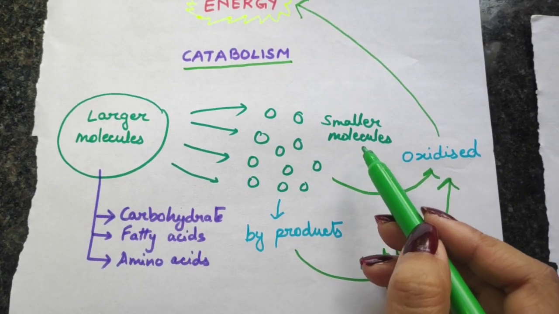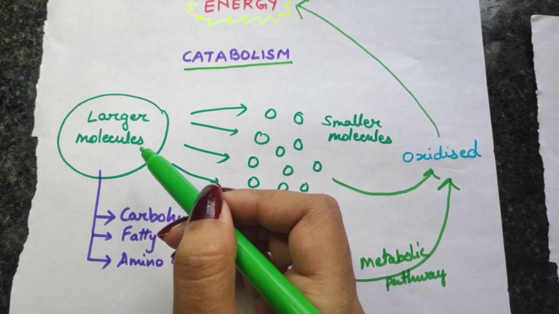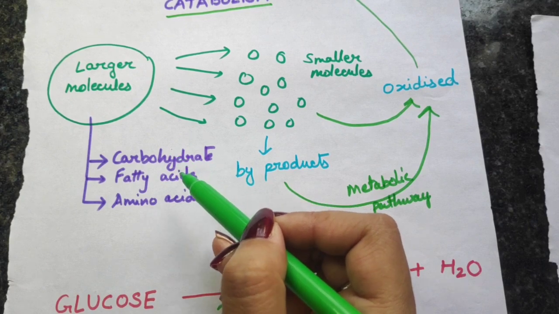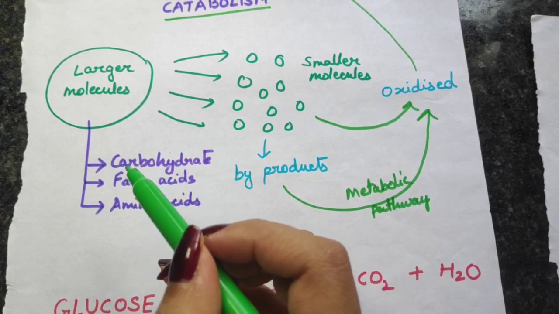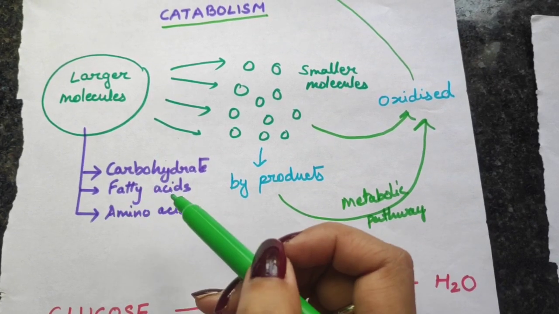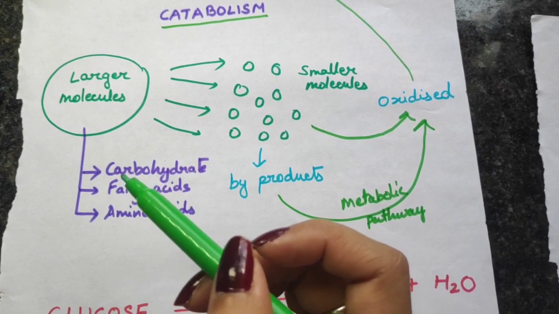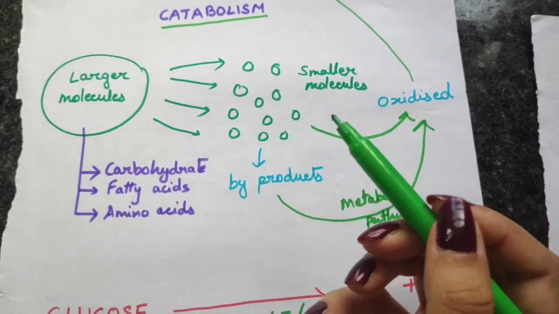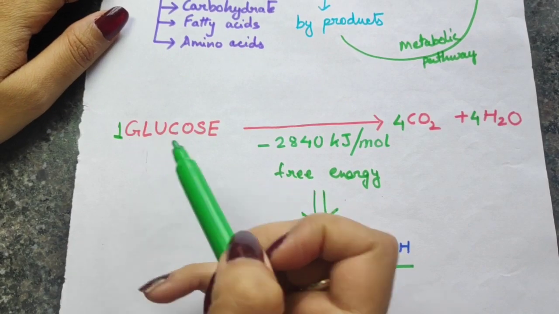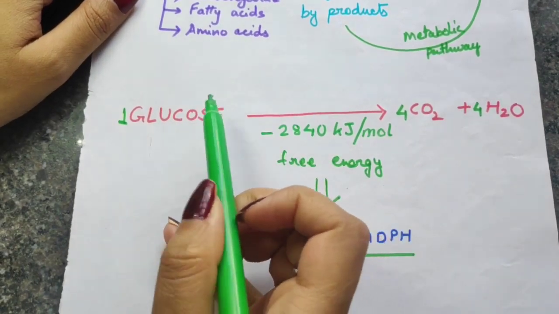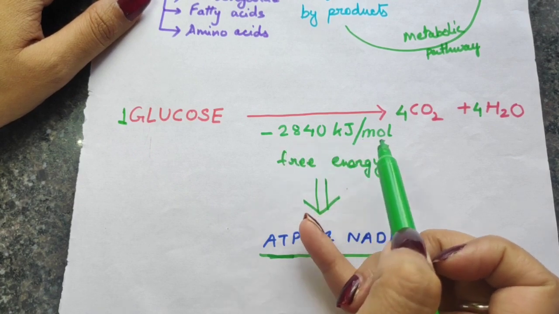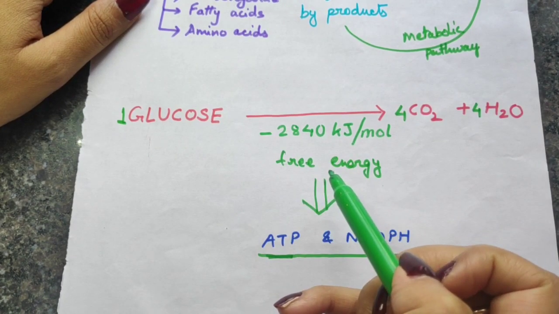Now the next question that comes is, what are these larger molecules? These larger molecules can either be carbohydrates, fatty acids or amino acids. You all know that these are large molecules, so these molecules contain a huge amount of energy which is used for making energy. Among these, glucose gives the maximum amount of energy. One glucose molecule contains 2840 kilojoules of free energy.